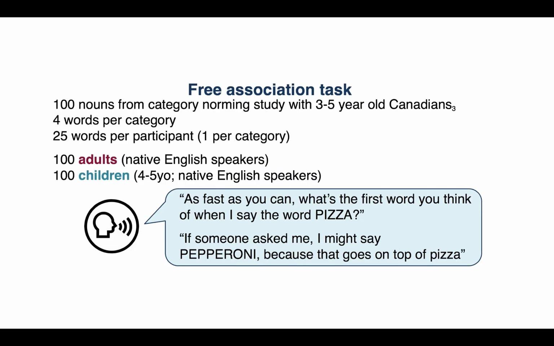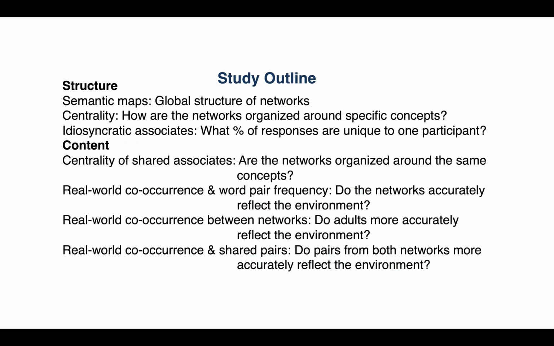To answer these questions, we developed a free association task by compiling 100 nouns from a pre-existing category norming study and presented participants with 25 word cues each. We ran 100 native English-speaking adults and 100 native English-speaking 4 to 5-year-olds. This was a verbal task where participants were prompted to say the first word they thought of when they heard the cue. To analyze structure, we first created semantic maps to get a sense of global structure.